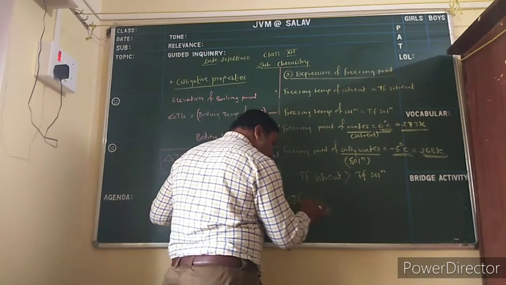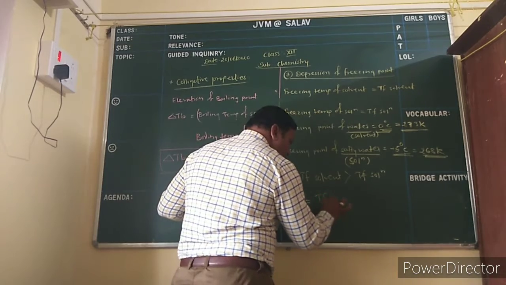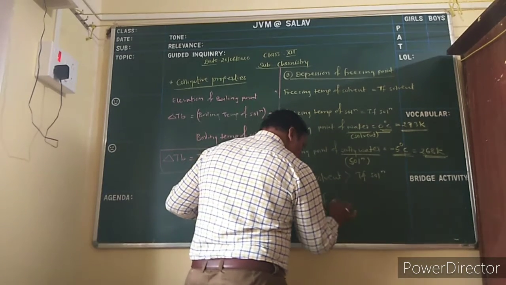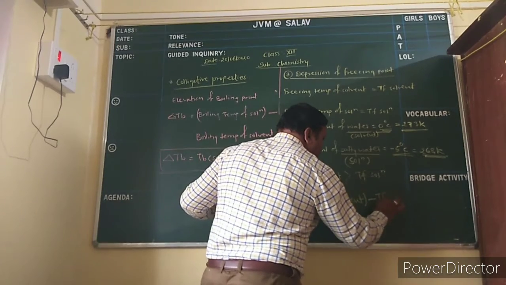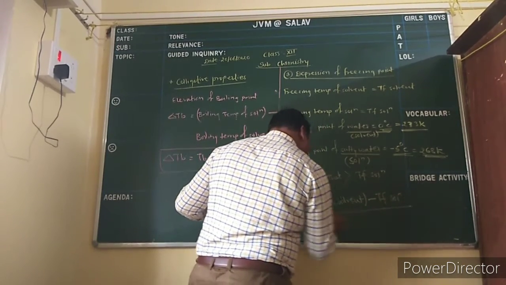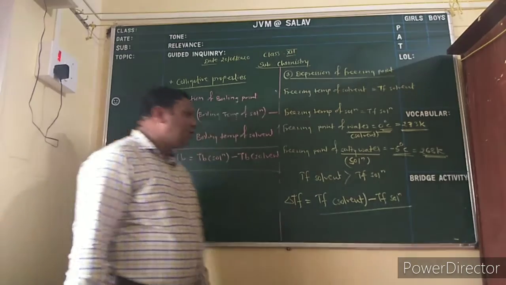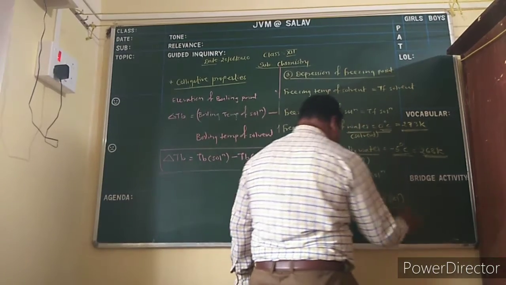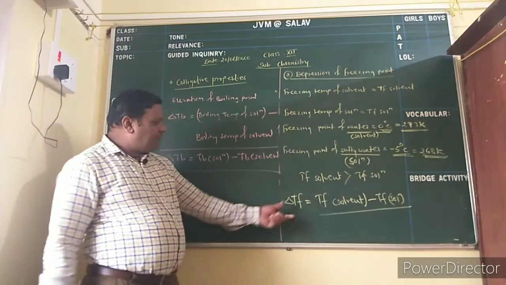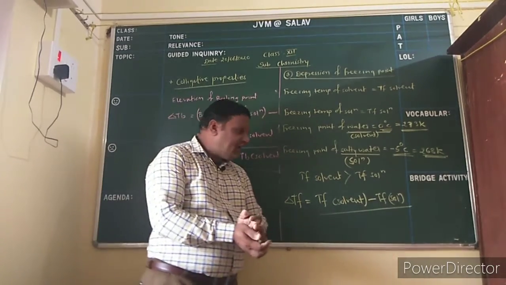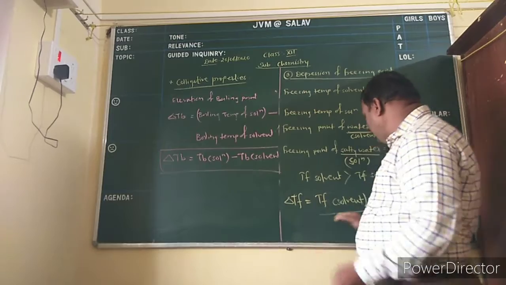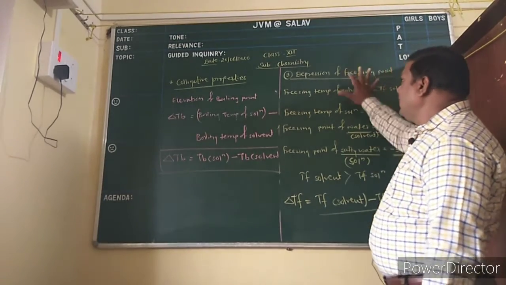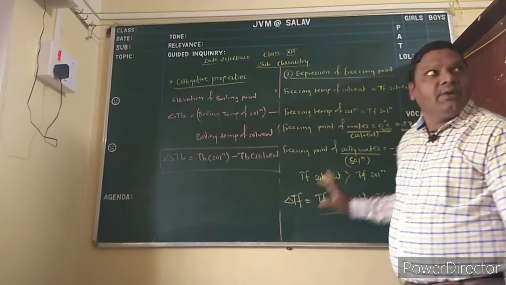is equal to TF solvent minus TF solution. It is defined as depression of freezing point: the difference between the freezing temperature of solvent and the freezing temperature of solution is called depression of freezing points.